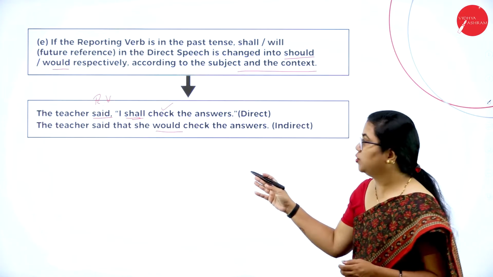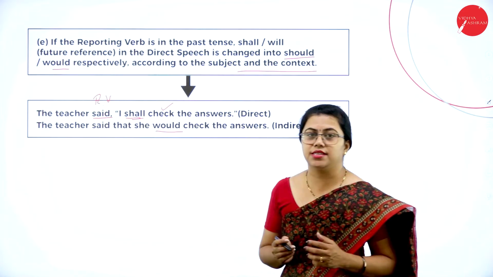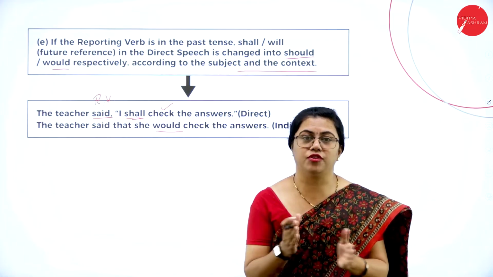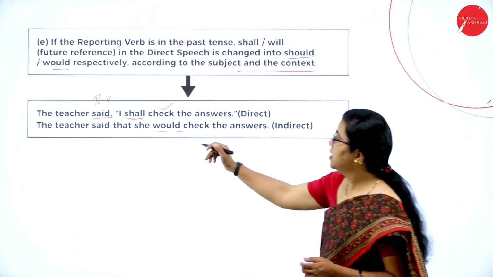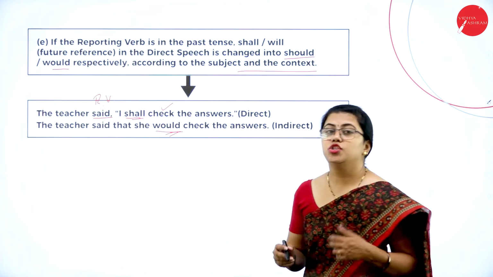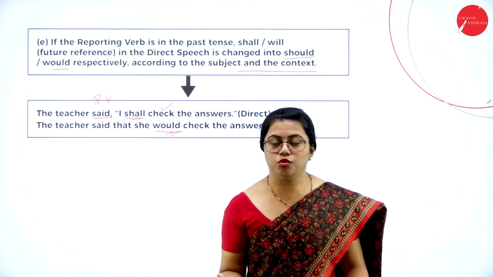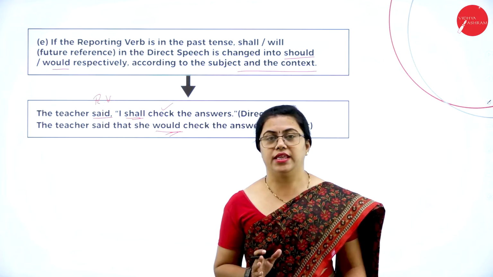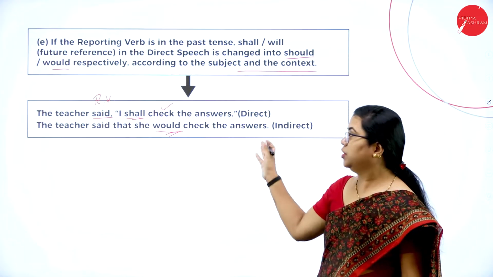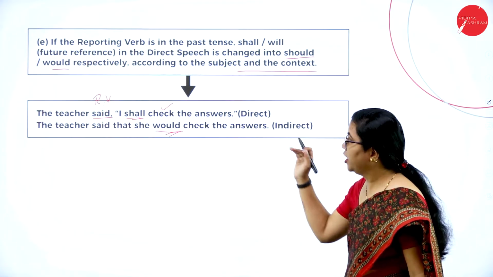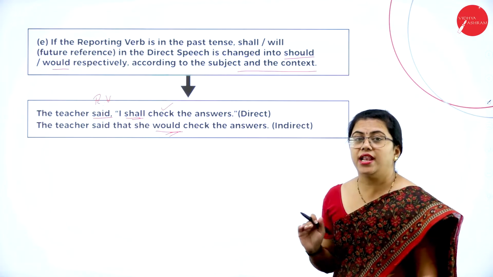So that's the reason I took this example. I shall check the answers. So teacher would be checking it in future. So that is the reference given. That is the reason here shall is changed to would. So based on the context, whenever it is going to happen, that is in future. So that time you need to be very careful. It is she would check the answer in this context. So this is how you change from direct to indirect when you are using shall and will.